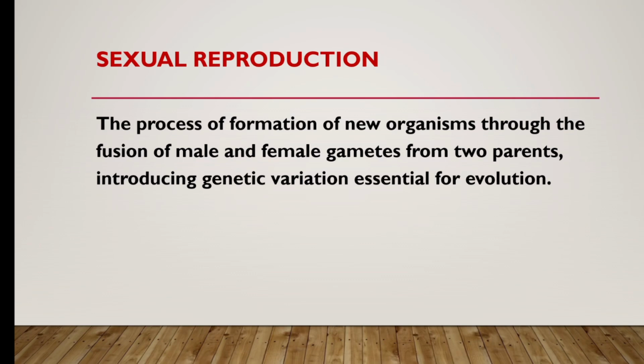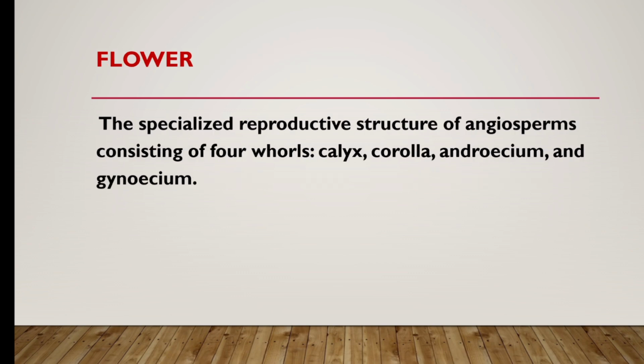Sexual reproduction, the process of formation of new organisms through the fusion of male and female gametes from two parents, introducing genetic variation essential for evolution. Flower, the specialized reproductive structure of angiosperms consisting of four whorls: calyx, corolla, androecium and gynoecium.